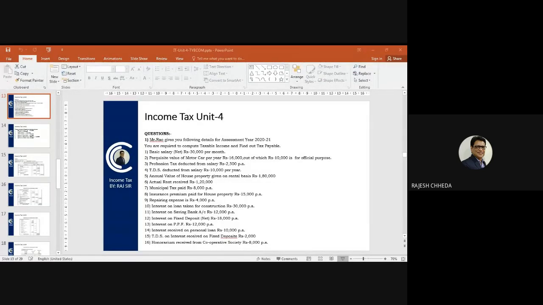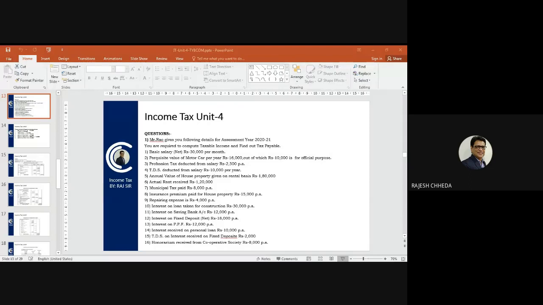Profession tax deducted from salary, rupees 2,500 per annum. So something which is deducted from salary, as I explained to you earlier, we need to add back. So we will add back rupees 2,500, and also you know that one deduction under section 16 is profession tax.